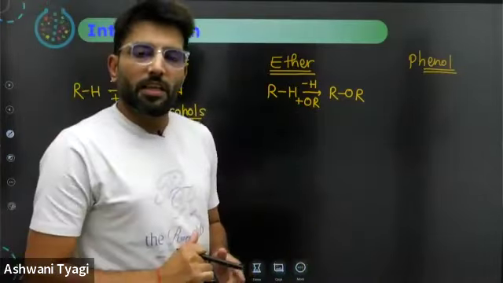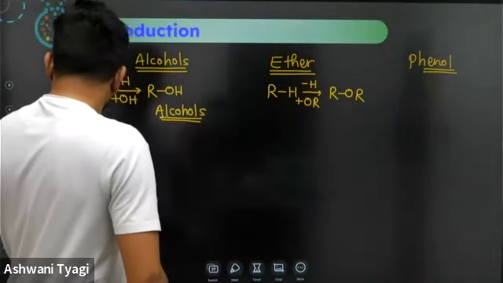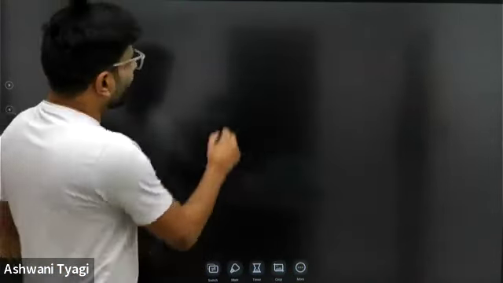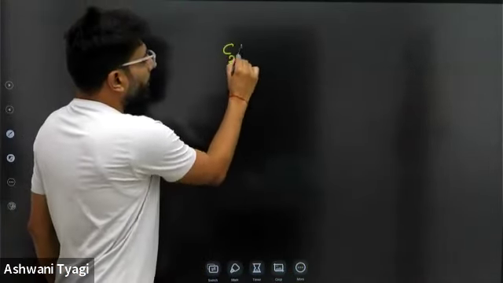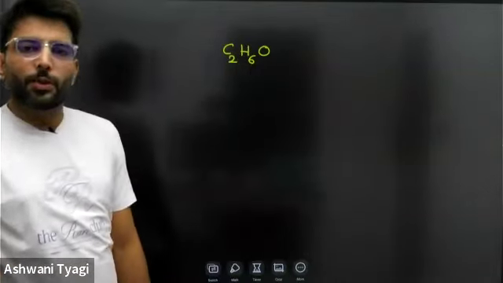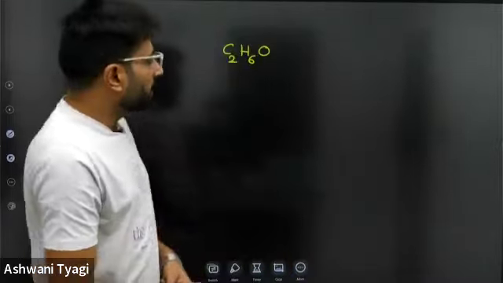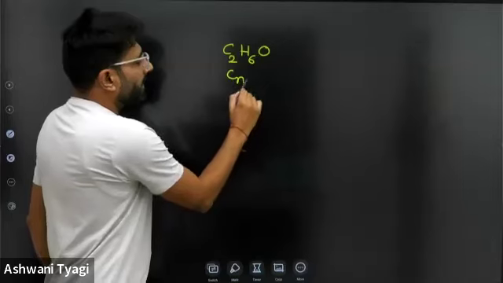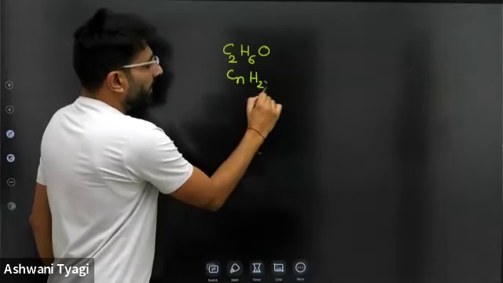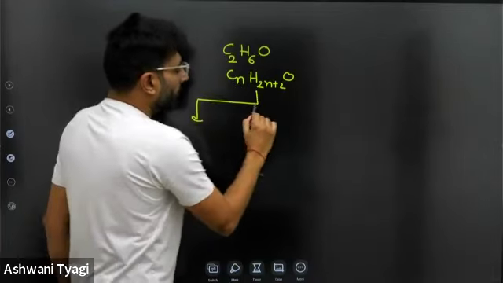Let me give you a very good example. For the same molecular formula, C2H6O, the general formula is CnH2n+2O. There will exist two families of compounds.